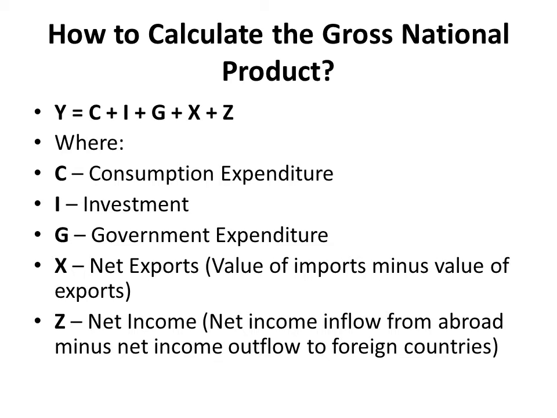Formula for calculating GNP: Y = C + I + G + X + Z. Y is national income, C stands for consumption expenditure, I means investment, G government expenditure, X is net exports, value of imports minus value of exports, and Z is net income inflow from abroad minus net income outflow to foreign countries.